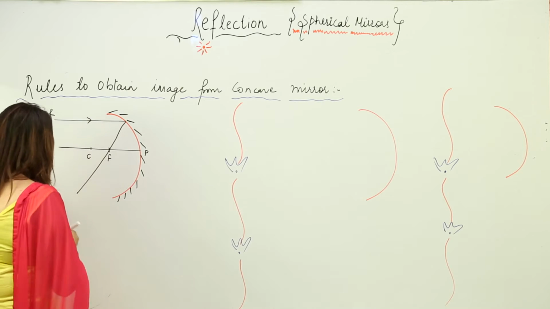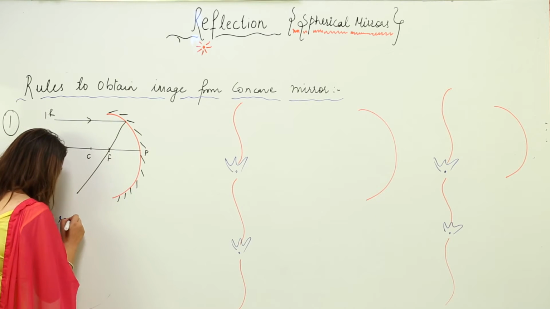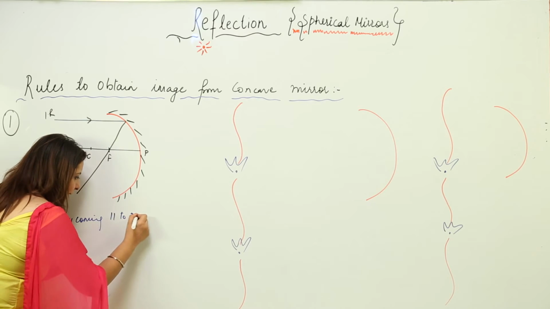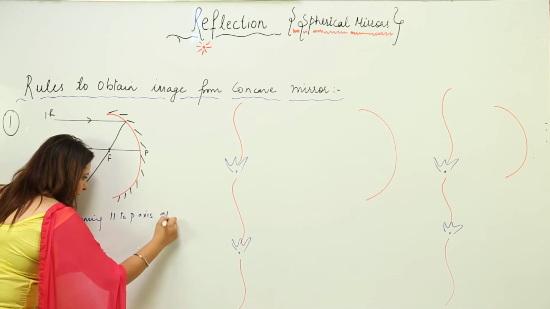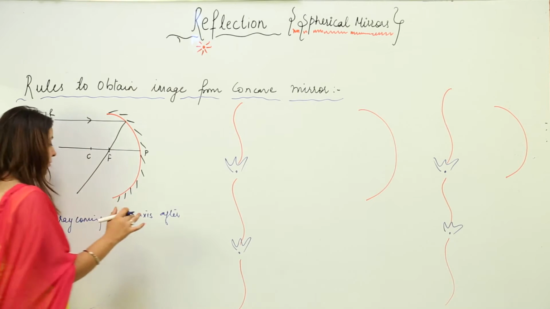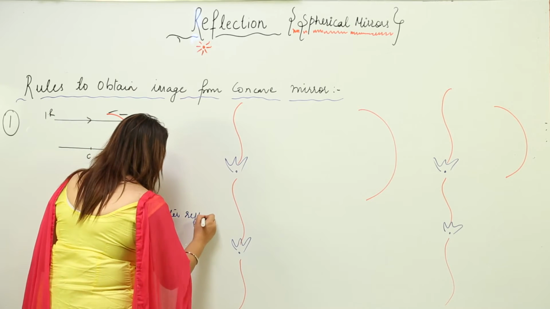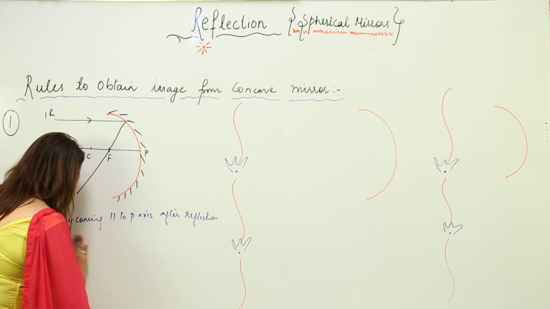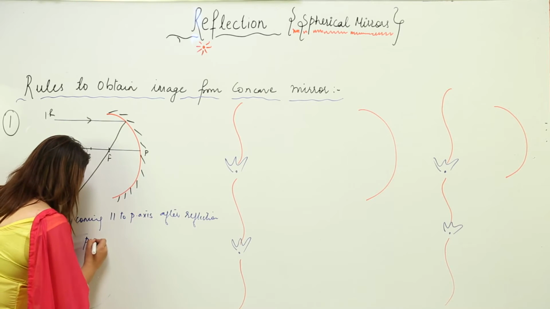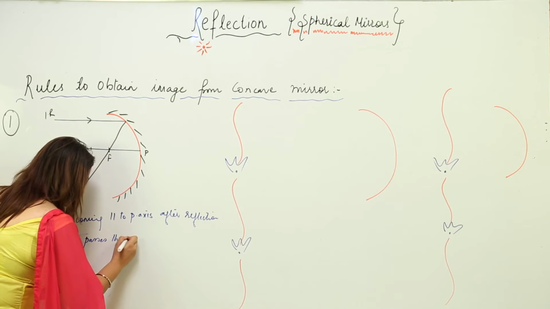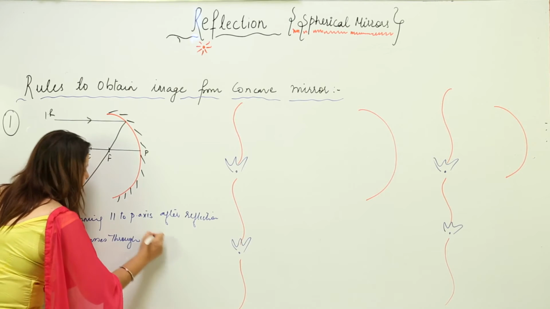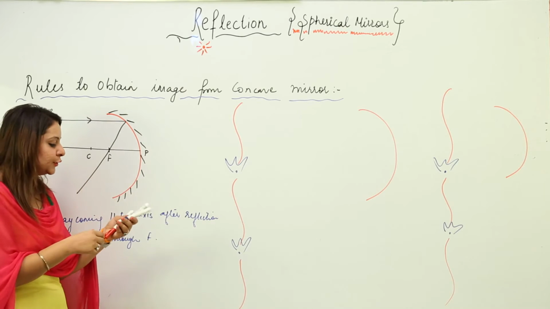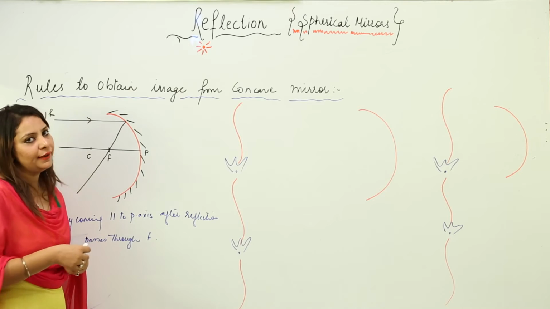A ray coming parallel to principal axis, this happens always, after reflection passes through focus. So whenever a ray is coming parallel to principal axis, if somebody asks you to trace its path, just pass it through F.